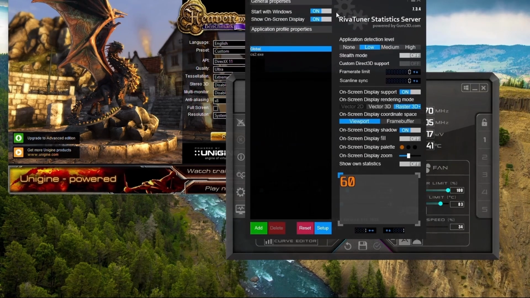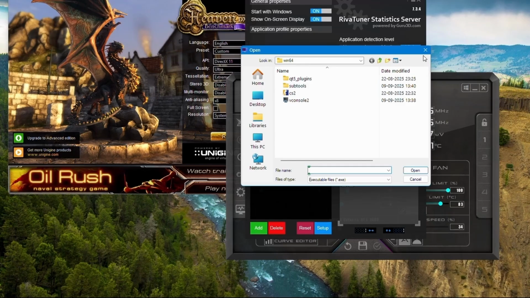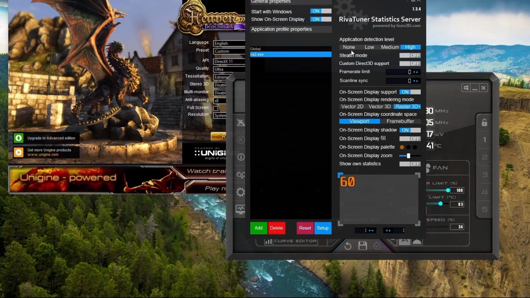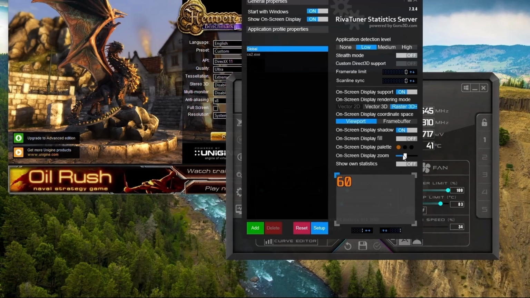In RivaTuner, toggle the start with Windows and on-screen display settings as shown. Here I have added CS2 using the add button. You can also add your desired game, but for now you can have only global. And here you can set a desired zoom level.